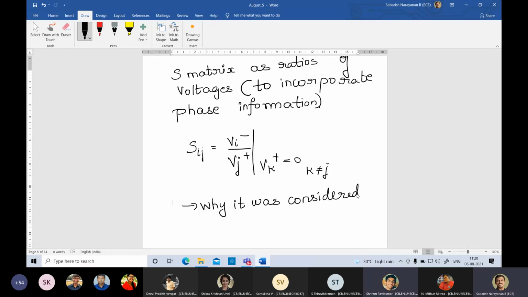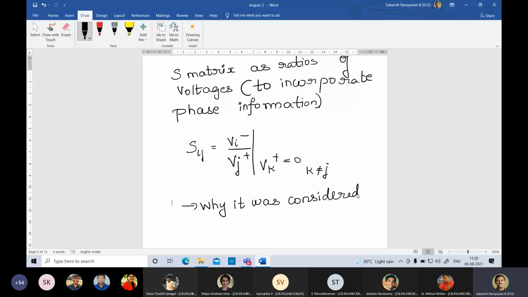Okay, sir. Then, if we can use voltages, why not currents? That is debatable. I told you, they decided some detector standards and VNA standards. So there it was just, actually you're not going to see these voltages even, no. You're only going to see a dimensionless quantity. S matrix is dimensionless. That's all. Yes. Getting it? You can have it as I by I also. No issues. There is no big deal there. Clear? Okay, sir. Thank you.